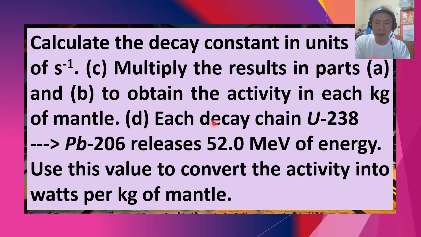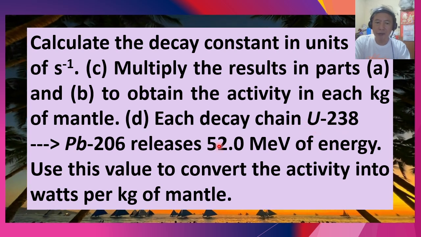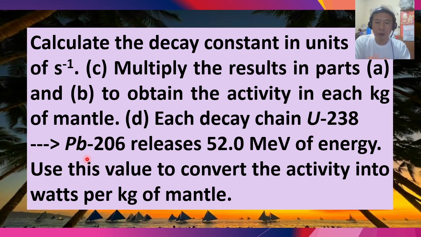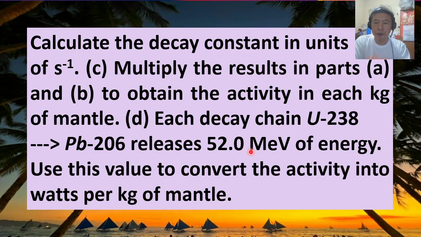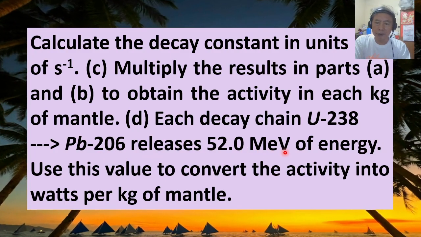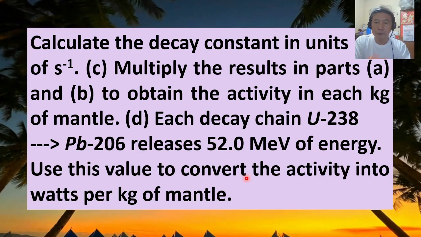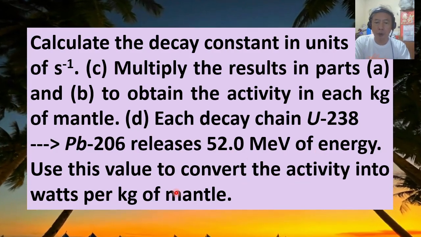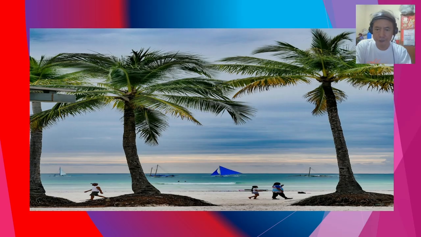Letter D. Each decay chain from uranium-238 to lead-206 releases 52.0 million electron volts of energy. Use this value to convert the activity into watts per kilogram of mantle.